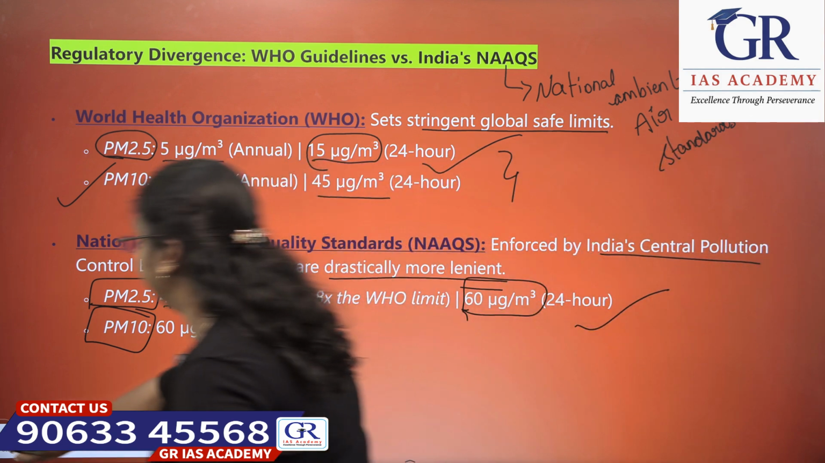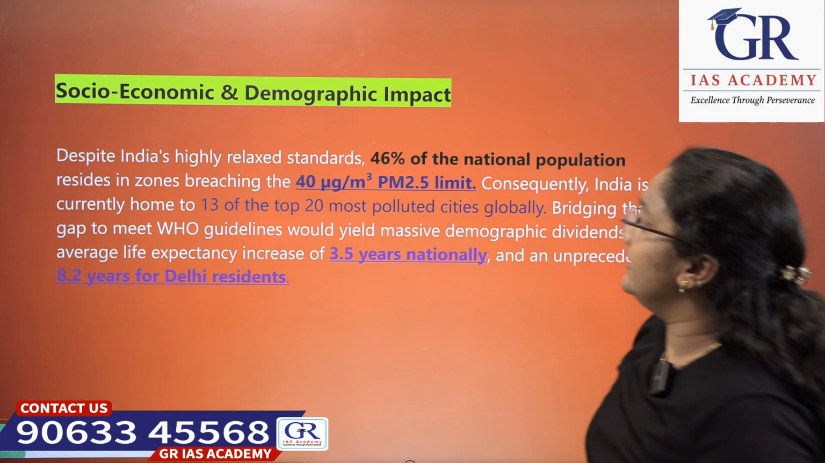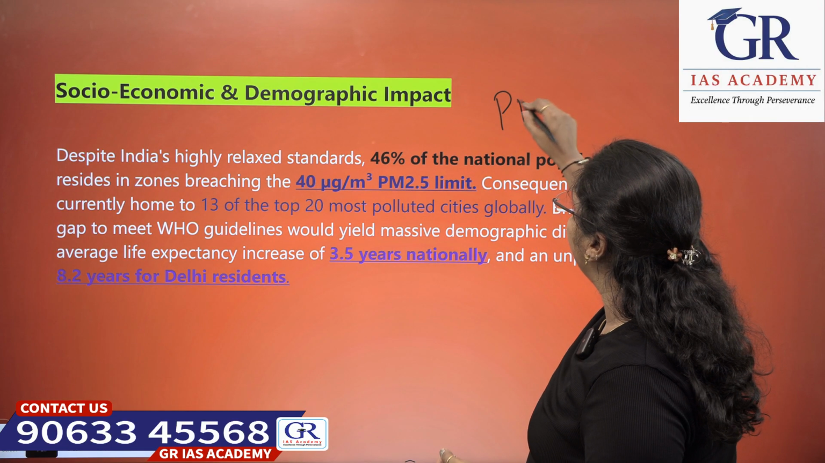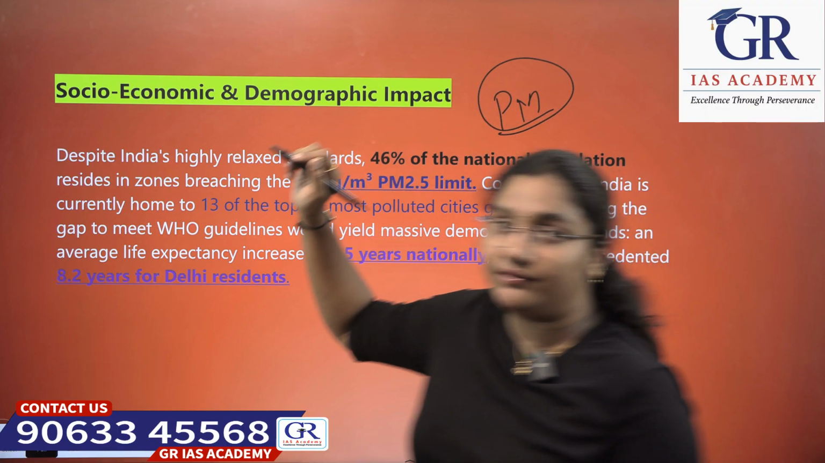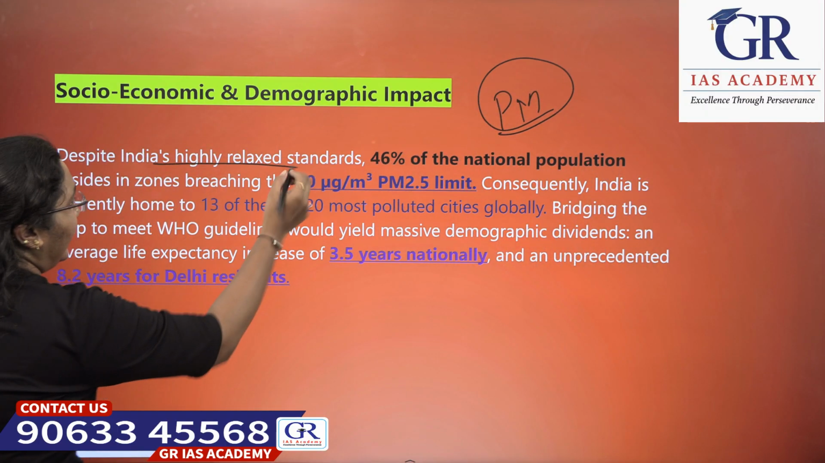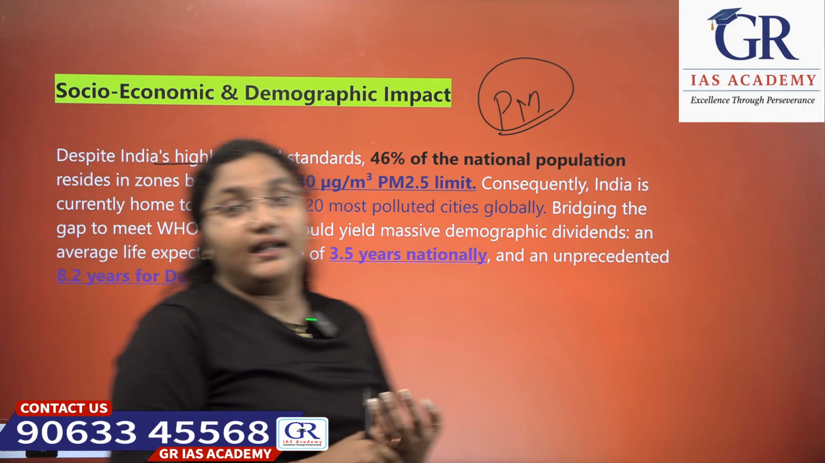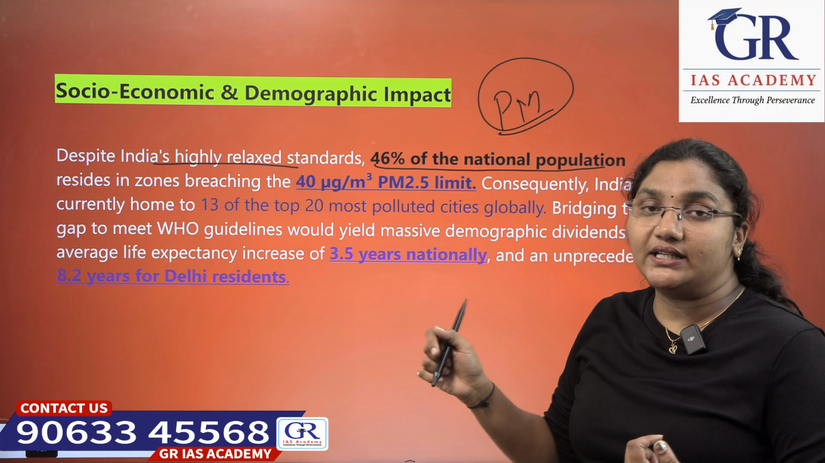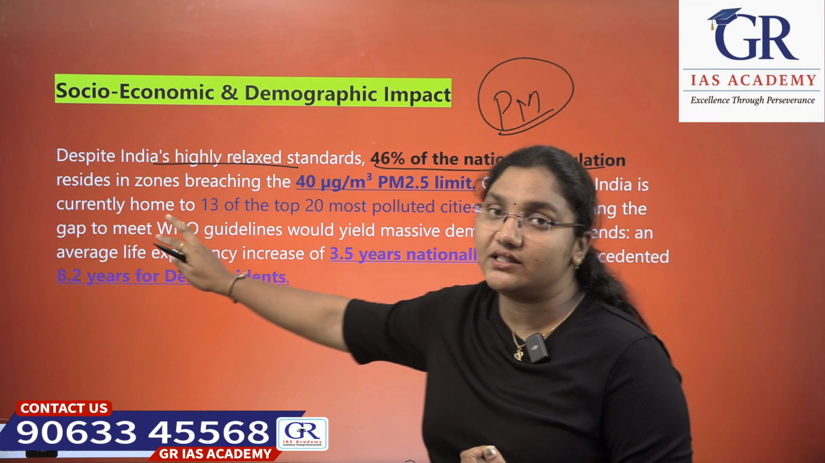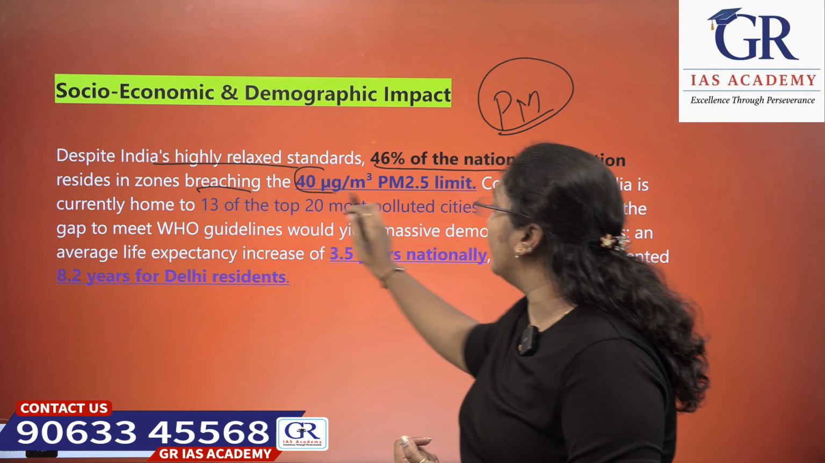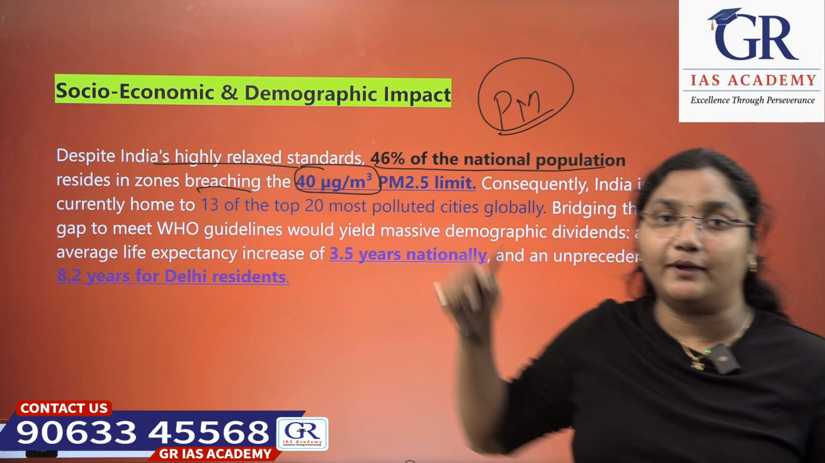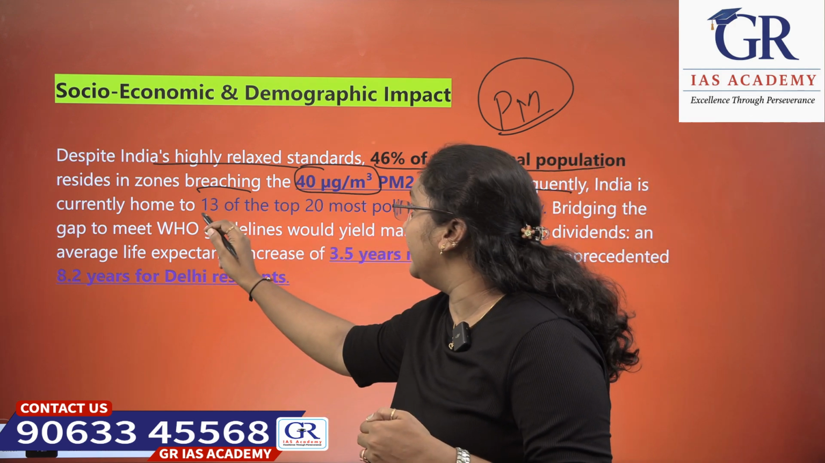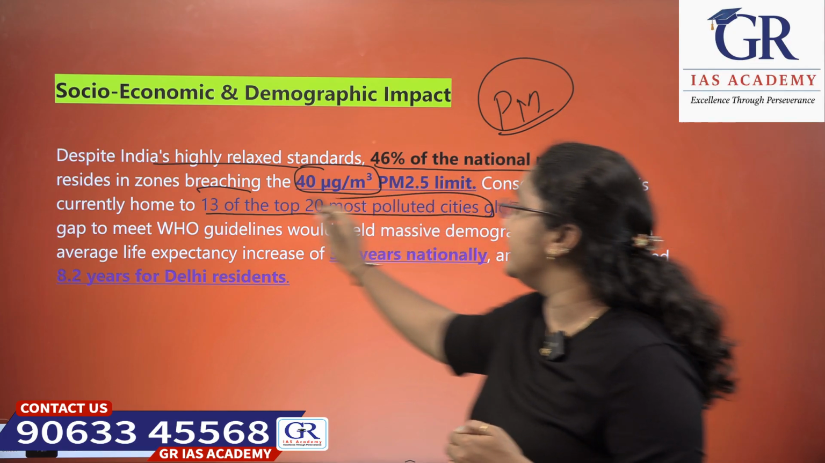Okay, next. The next thing is socio-economic and demographic impacts. What do these particulate matters do? Despite India's relaxed standards, 46% of the national population resides in zones which are breaching the 40 micrograms per cubic meter particulate matter 2.5 limit. Consequently, India is currently home to 13 of the top 20 most polluted cities globally.